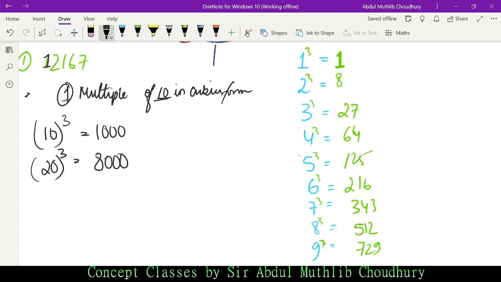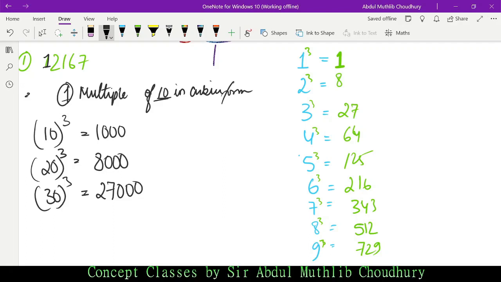So 20 cube is 8000, 30 cube is 27,000. Okay, 2 cube is 8: 2 twos are 4, 4 into 2 is 8. Okay, 3 into 3 is 9, 9 into 3 is 27. Now the question says the number is 12,167.